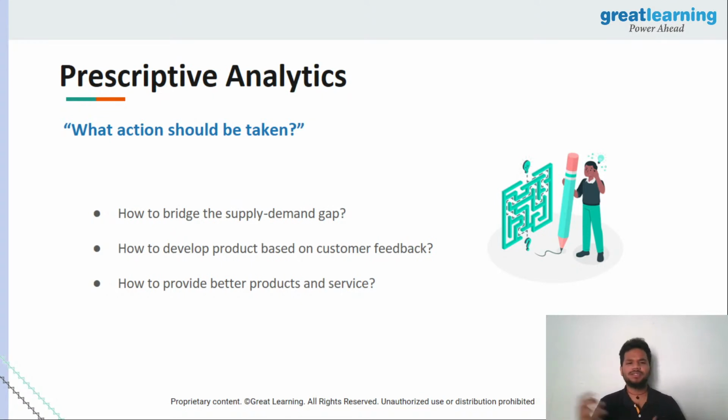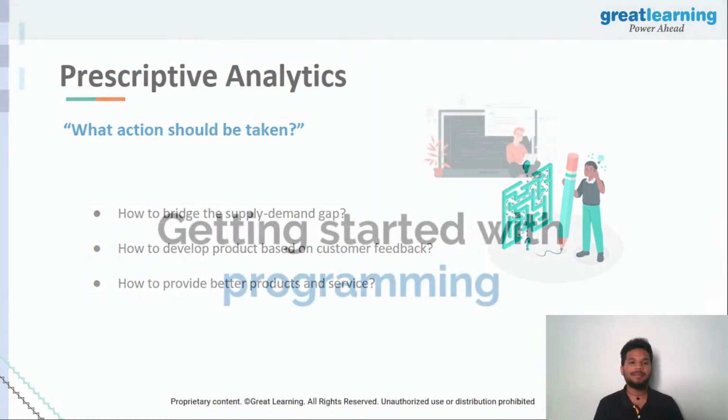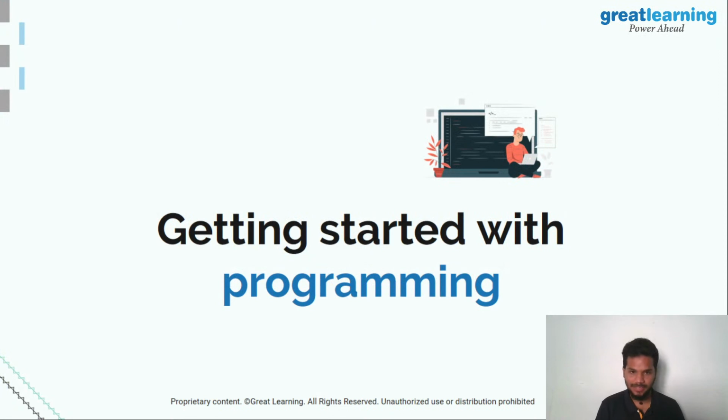It so happens that there's a lot of supply demand gap. One popular thing that comes into my mind, because I am a gamer, is PlayStation 5. I'm not sure if you guys are checking that out. In that case as well, right, there's a lot of gap between the supply itself and the demand, right? There's thousands and thousands of people across the world still looking for it, and not every one of them is getting it as quickly as that, right? So even this kind of problem can be solved by making use of prescriptive analytics as well.